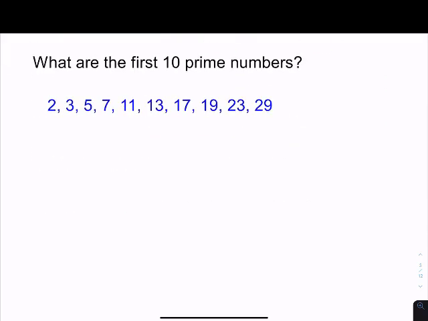With that in mind, what are the first 10 prime numbers? Here are the first 10: 2, 3, 5, 7, 11, 13, 17, 19, 23, and 29. And they just keep going. If you remember back in elementary school, you had the 100 grid with the numbers from 1 to 100, and you had to shade in what was prime and what was composite. Those are some of the examples we have to deal with.